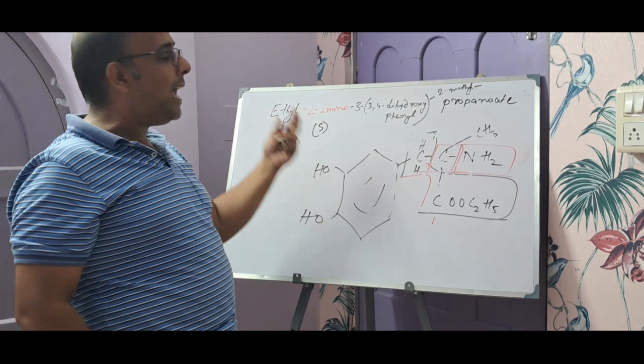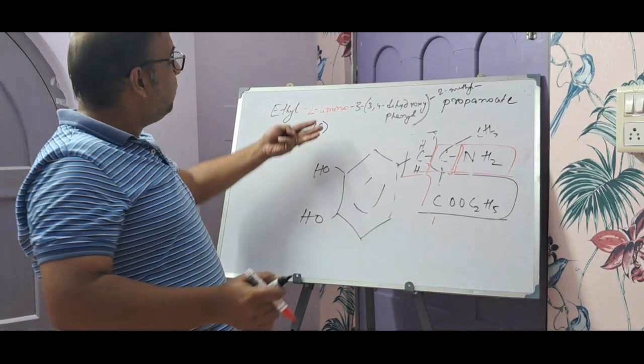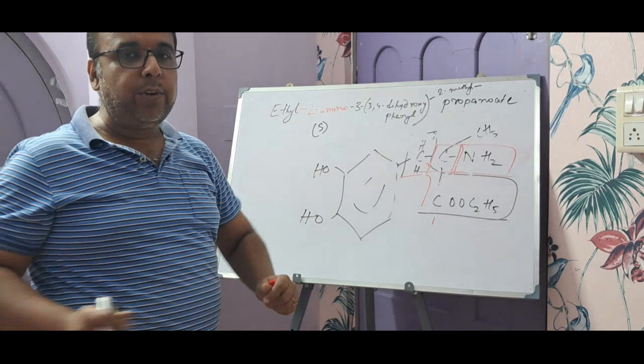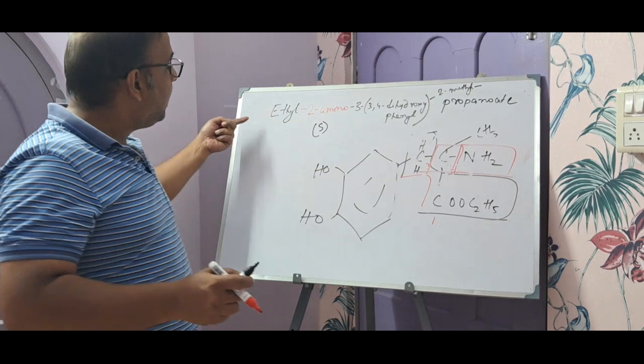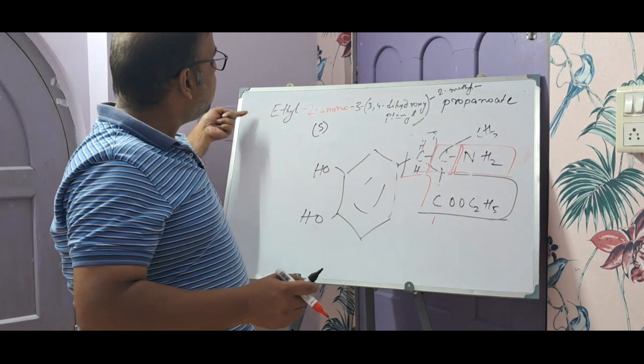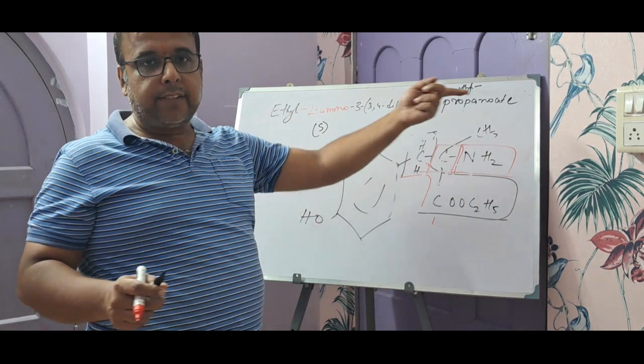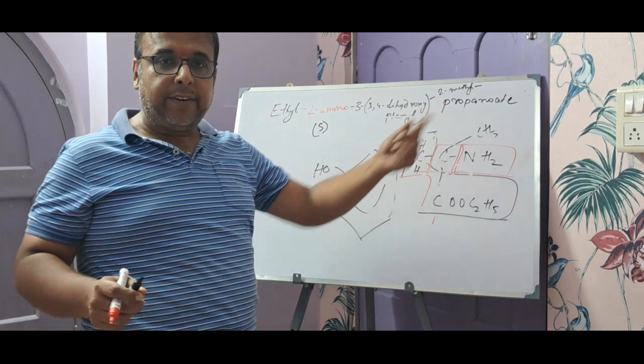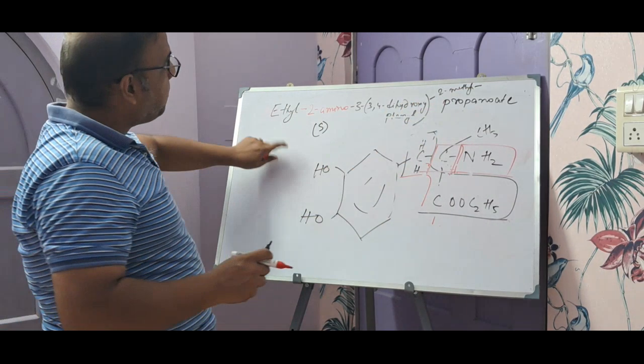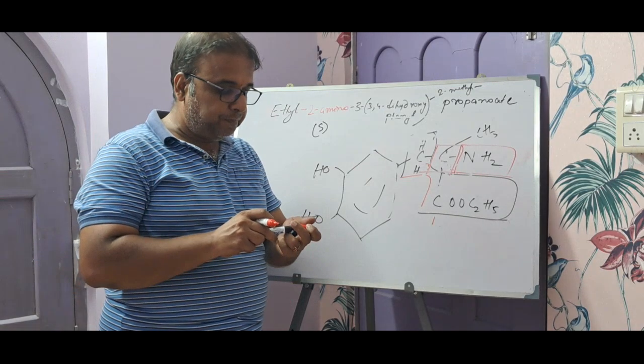So you can also write ethyl (2S)-2-amino. If you omit this one, then also we don't have any problem, right? The only thing is that this must be arranged in a proper, sequential manner, right? So this is all about your IUPAC naming.